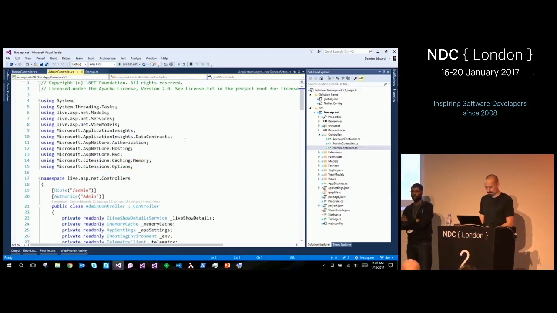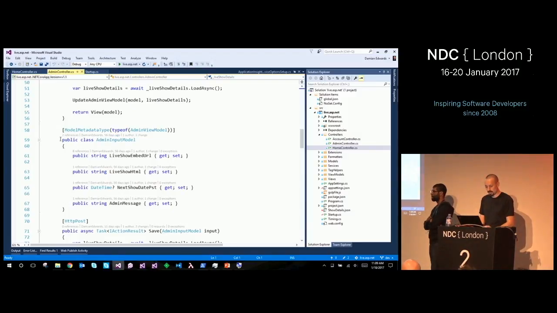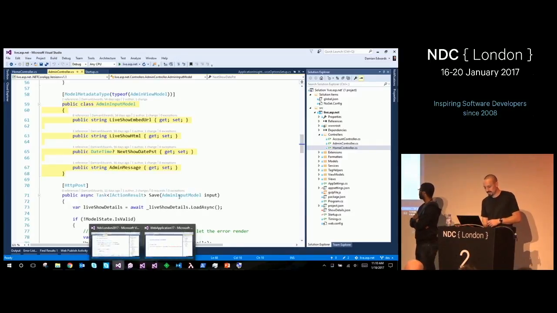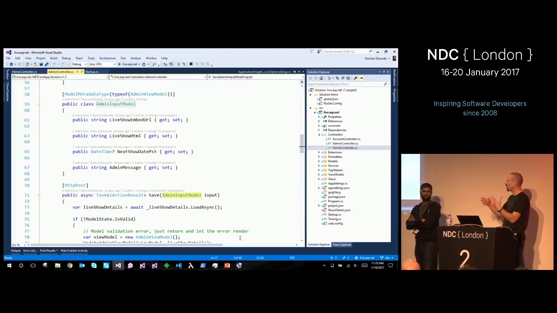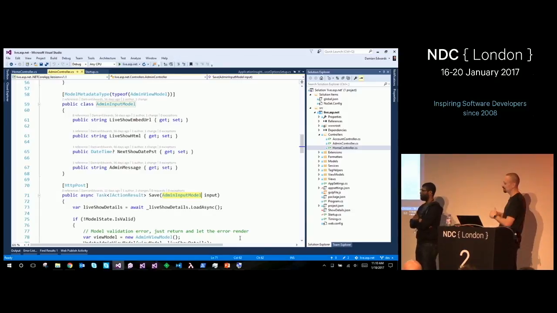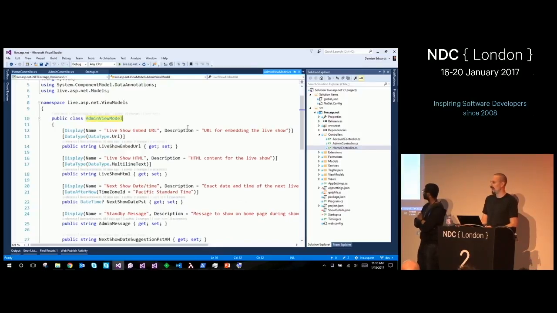If I go to the admin controller and I look at the post that you can perform to actually update that stuff, you can see I've actually declared a class inline in my controller called the admin input model. And then I take that in my save method. Okay? So the contract of what I want to be able to be posted into this action method is right next to it, which I kind of like. I mean, yes, I could put the class in a different place, but I kind of like having it as a nested class of this controller. And then in terms of validation, I can tell MVC to get its model metadata from a different model. This is the buddy type system. So rather than having to duplicate validation attributes, I can say, well, the admin input model just gets all of its validation from this master admin view model, okay?